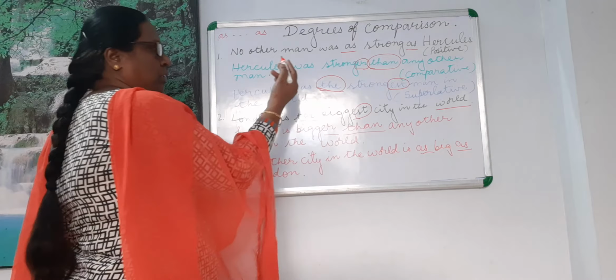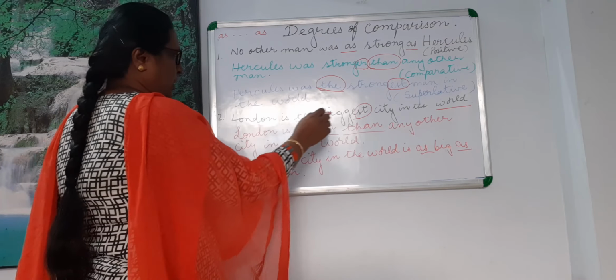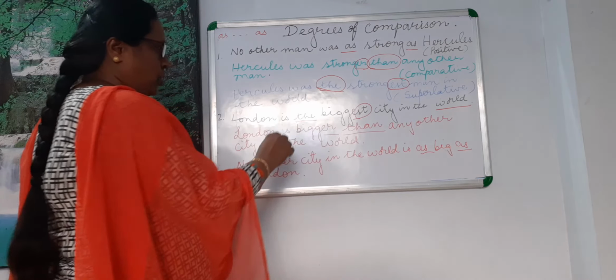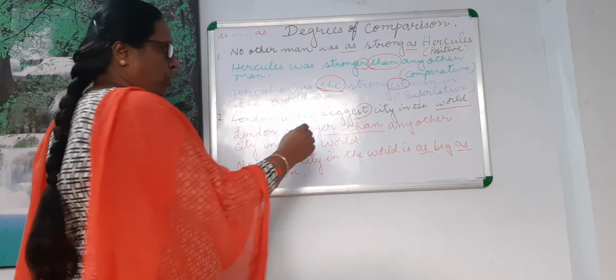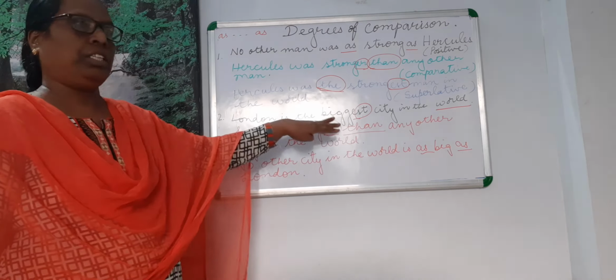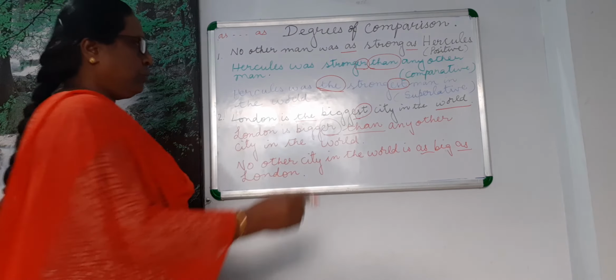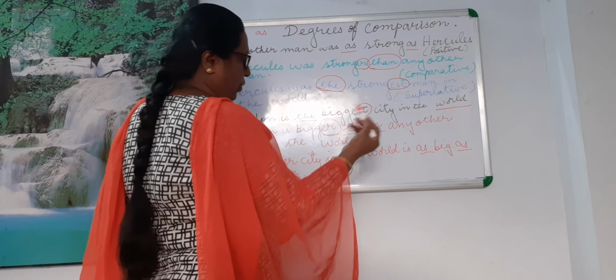So these things you should remember. If your sentence is in positive form and you are asked to rewrite it in the comparative form, you are supposed to change the adjective into comparative by adding er or more. Along with that, than will come.